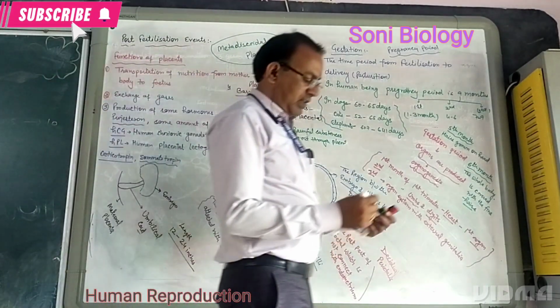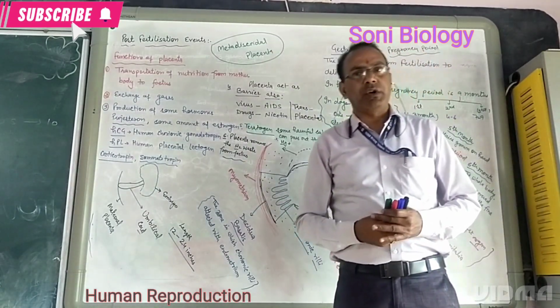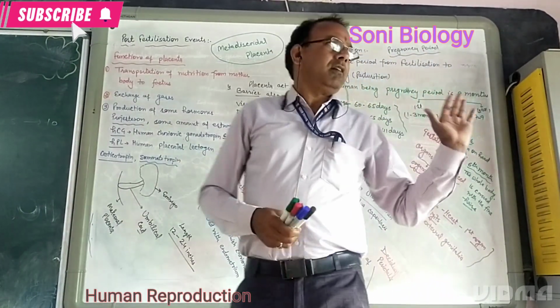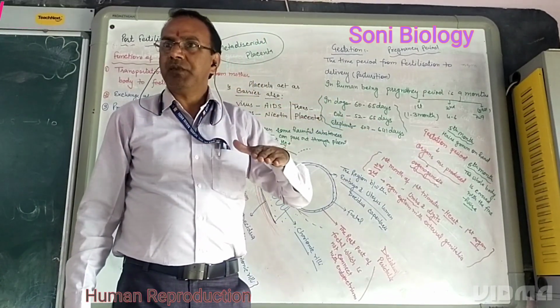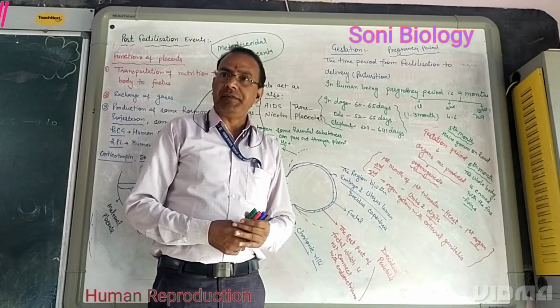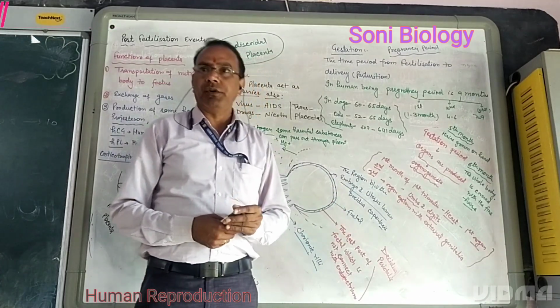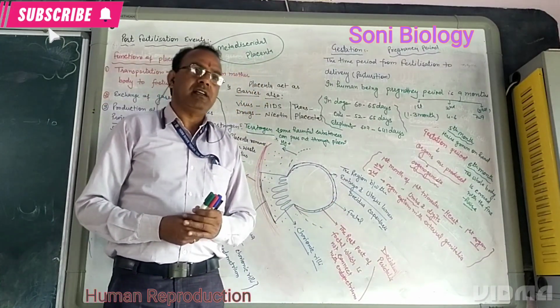Clear? This is the structure that forms in human beings and how the organs are developed. As all the organs are developed by 9 months, the baby is ready for delivery. In the next part, we will discuss parturition as well as lactation.